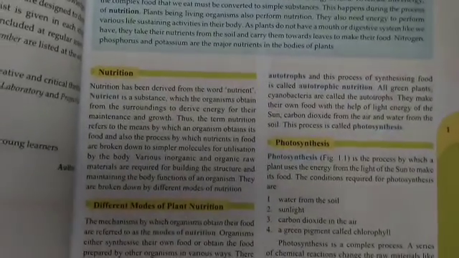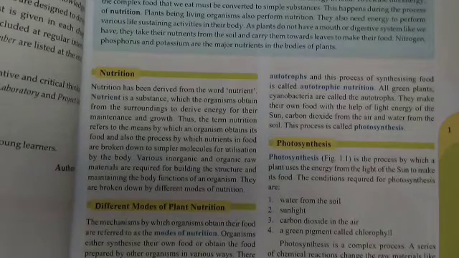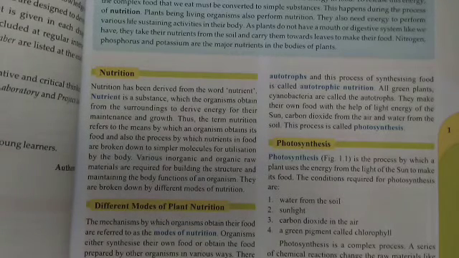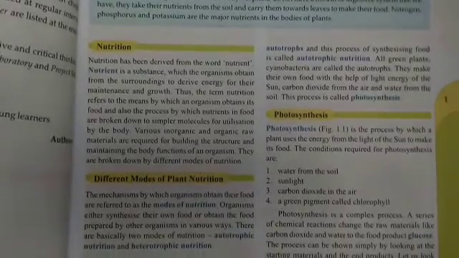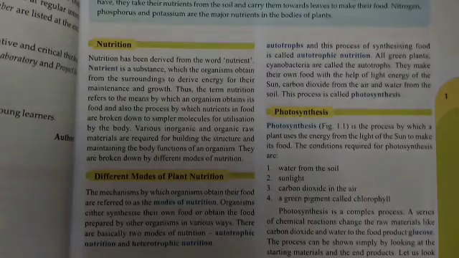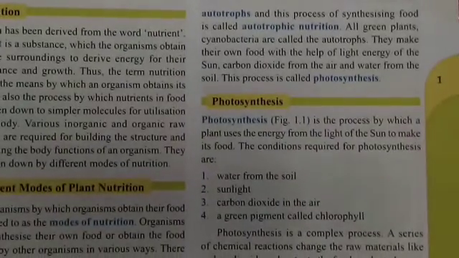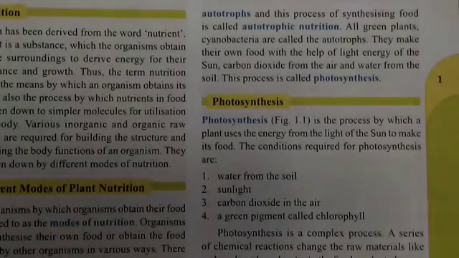So plants make their own food in the presence of water, air and sunlight. This process is called photosynthesis. Today we are going to discuss photosynthesis in detail. So dear students, photosynthesis. Photo means light, synthesis means make. So they make, synthesize their food in the presence of light.